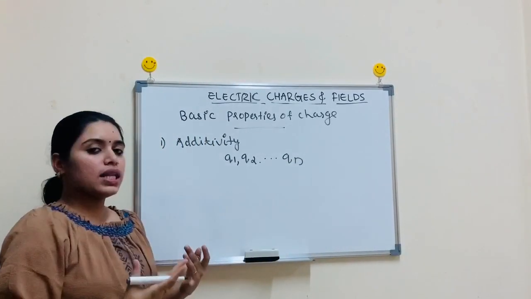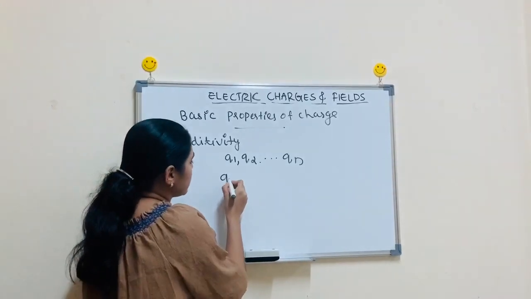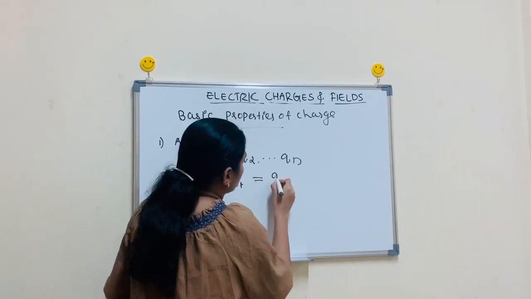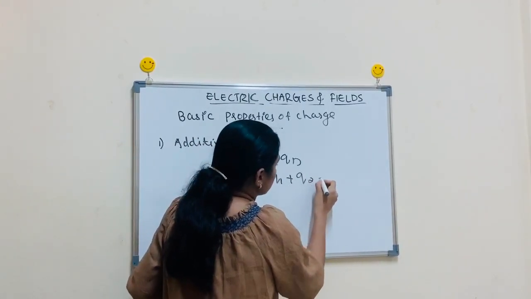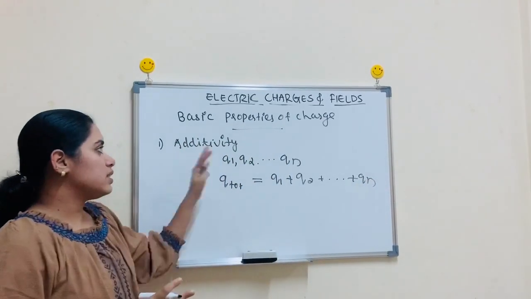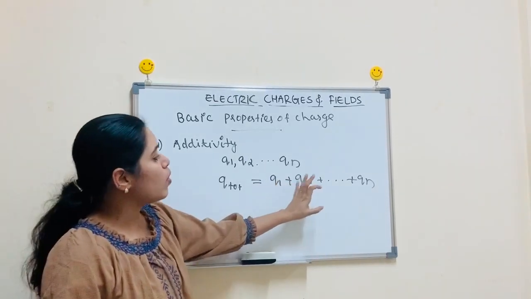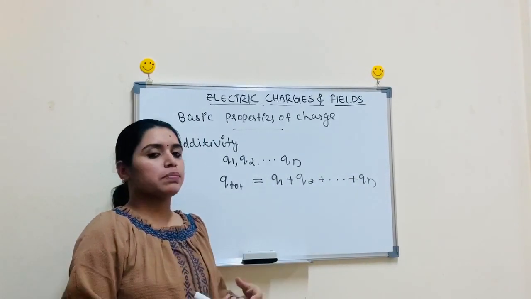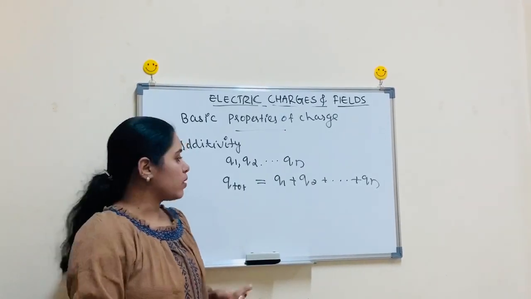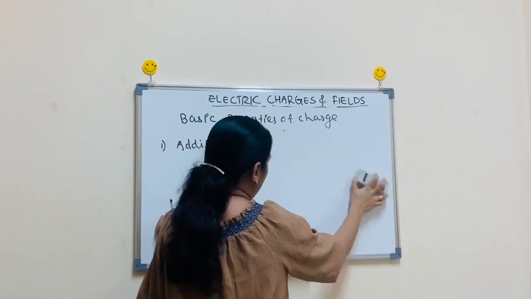Then the total charge of that system, Q total, can be written as q1 plus q2 plus etc. plus qn. That is the additivity of charges: the total charge of a system is the sum of individual charges. That is, we can add charges as numbers. That is the first property of charge.